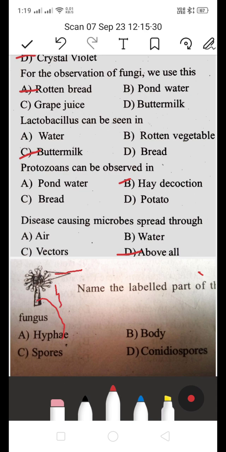This part is called hyphae, and this part is called the body. And this part they are asking about is the conidiospores. The small ones are called spores. So this is the right answer: conidiospores. And next one.